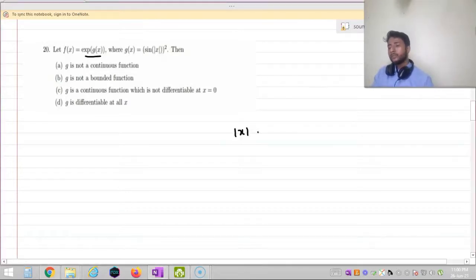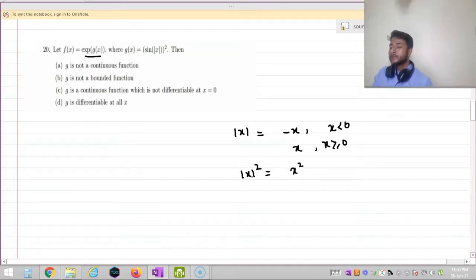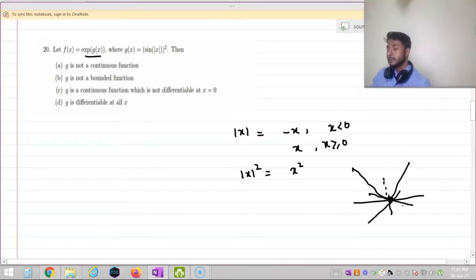So |x| is equal to minus x when x is less than 0, and x when x is greater than or equal to 0, right? Now what is |x| squared? |x| squared is always x squared, as x squared is always positive. If I show you by the graphs, the graph of |x| will look like this, which has a peak point at x equal to 0, and at x equal to 0 we can draw two tangents, and hence we can say that |x| is not differentiable at x equal to 0.